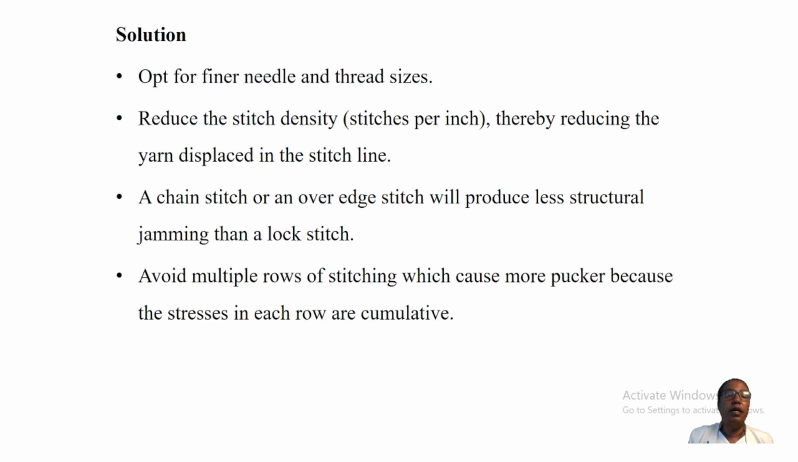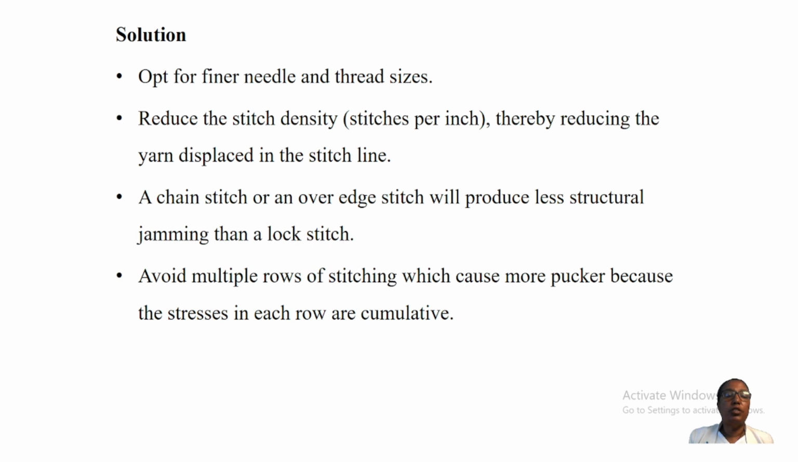How do we prevent or avoid this inherent puckering? There are solutions. The solution is to opt for a finer needle and thread size. It is better to select an appropriate finer needle and thread size. Reduce the stitch density, that means stitches per inch. Normally it is better to reduce stitch density, thereby reducing the yarn displacement in the stitch line.